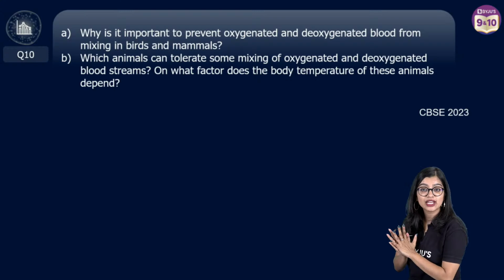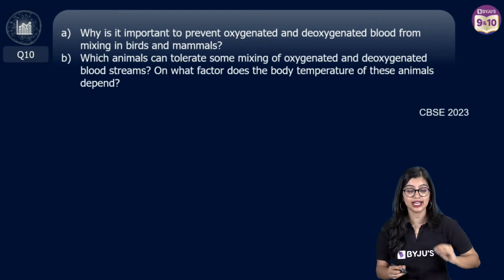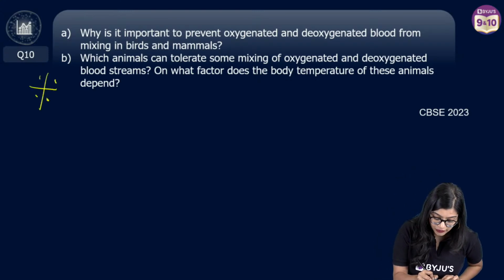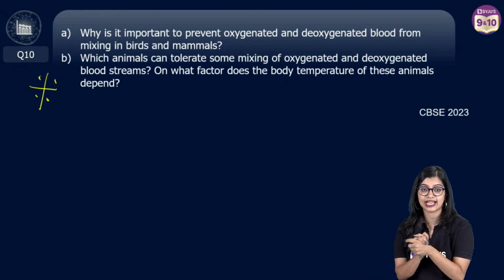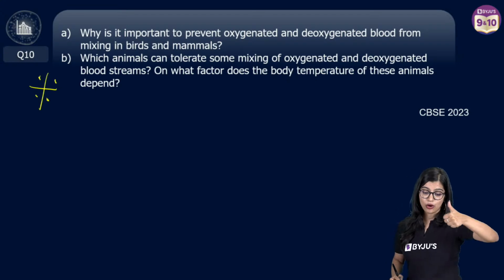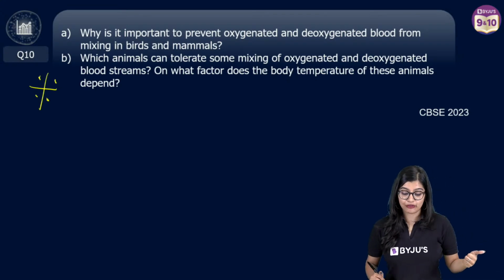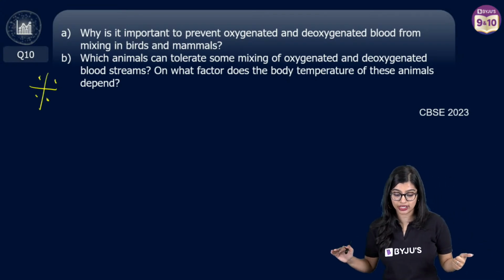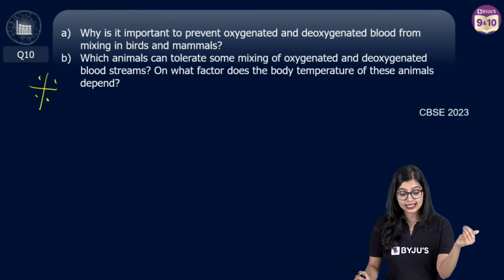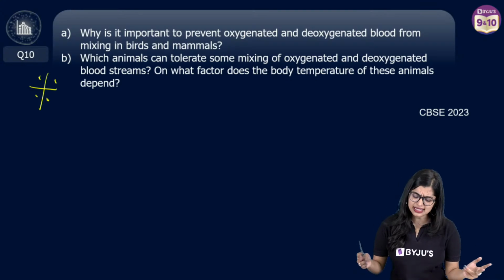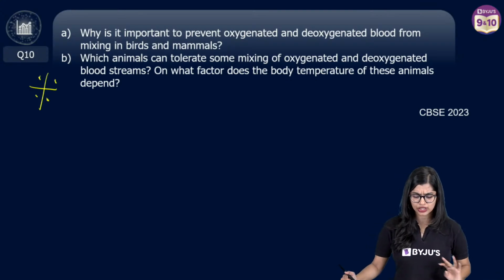Oh, this is a very, very important question. Students, please make sure all of you star mark this question because these 2 points are very important. First and foremost, why is it important to prevent oxygenated and deoxygenated blood from mixing in birds and mammals? Second part: which animals can tolerate some mixing of oxygenated and deoxygenated blood?